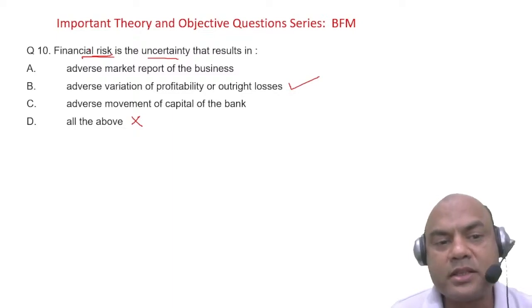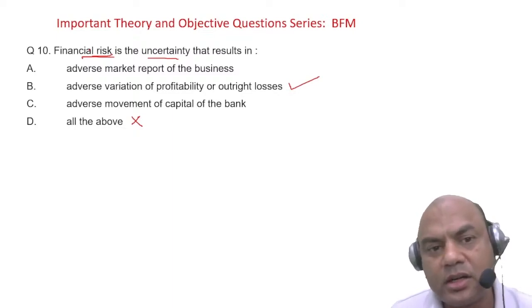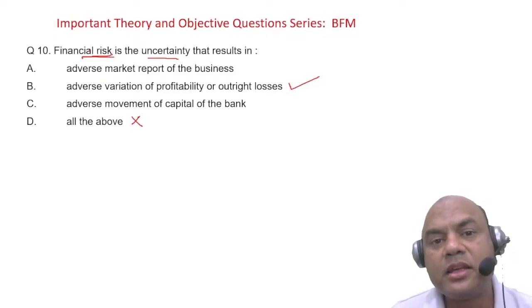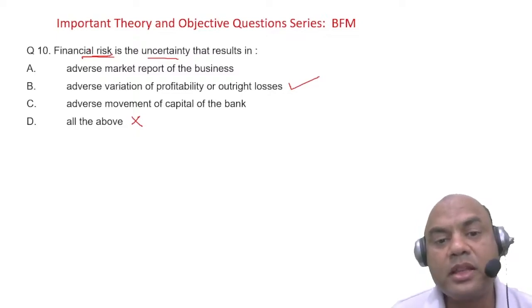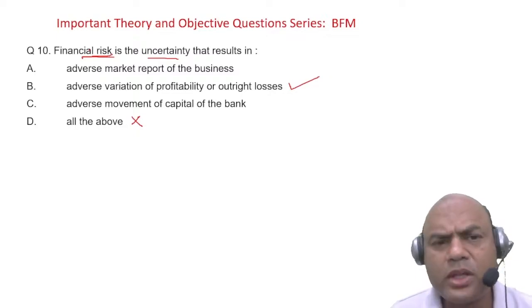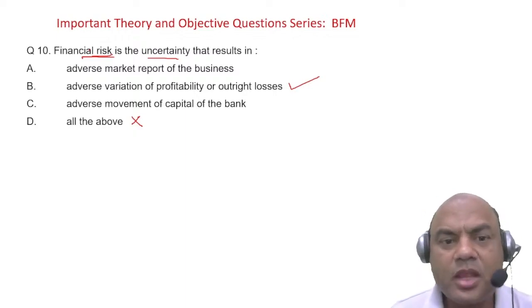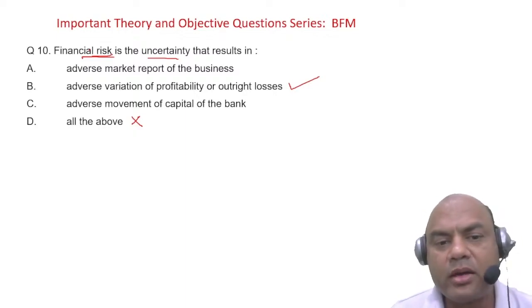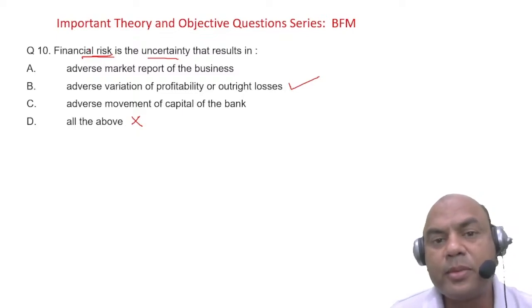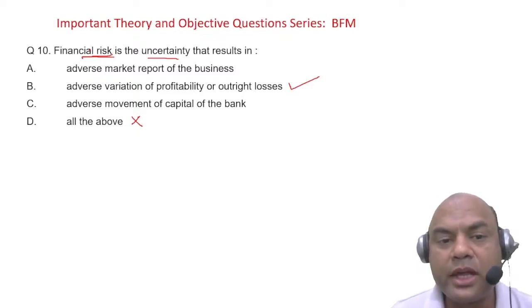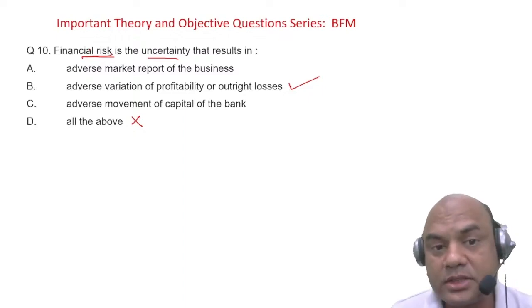Here, financial risk has 2 points always. One is uncertainty, and it should result in less income or negative income. Only then will we consider it as a risk. Suppose I'm earning 1 lakh rupees as my profit. If my profit decreases from 1 lakh to 70,000, then it's a risk.